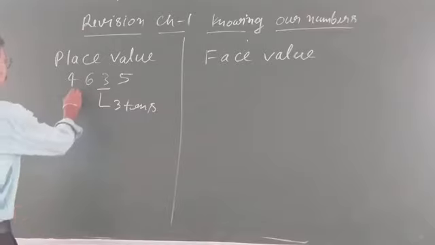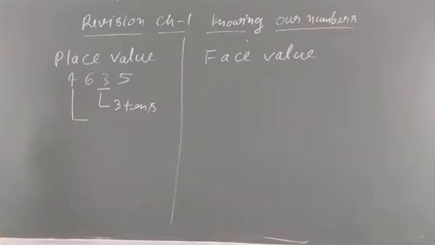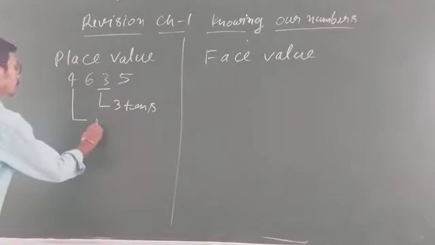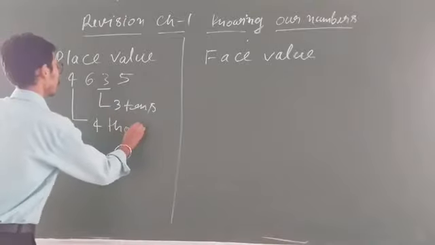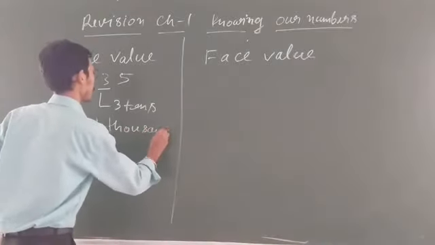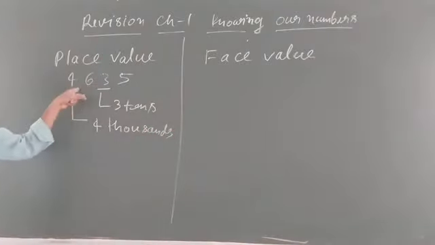If I want to know the place value of 4, then ones, tens, hundreds, thousands. So you can write 4 thousands, because you know that this is in the thousands place.